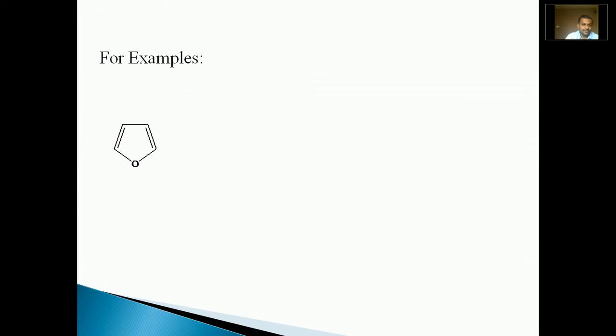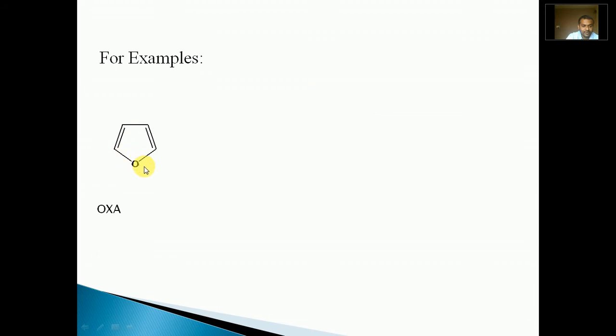As you know, furan contains oxygen as a heteroatom. According to the first rule, the prefix must be oxa. Now the suffix. How to obtain the suffix? According to rule 2, on the basis of the number of atoms present in the ring, or the size of the ring, the suffix should be as for a 5-membered ring: 1, 2, 3, 4, 5.